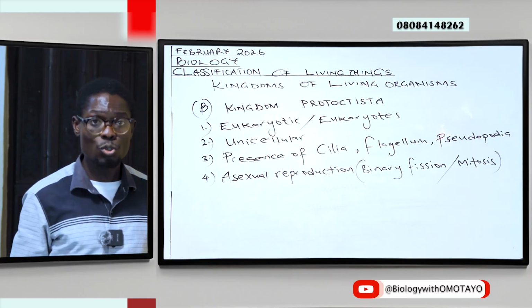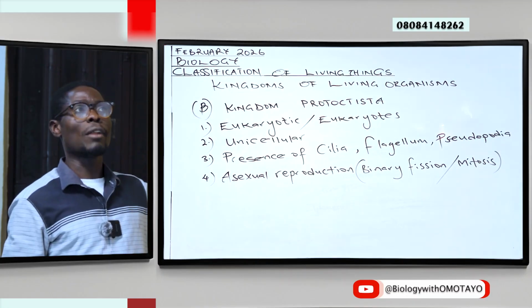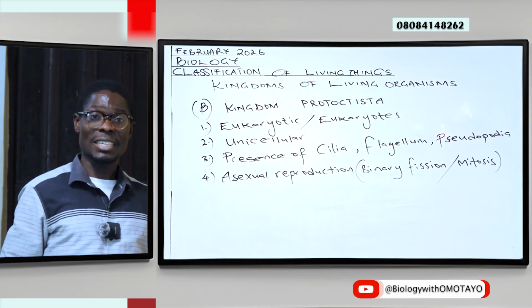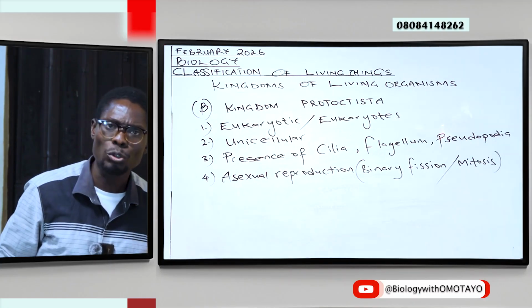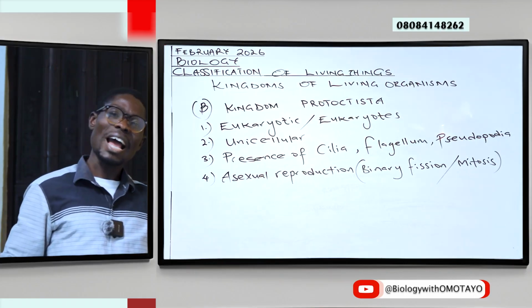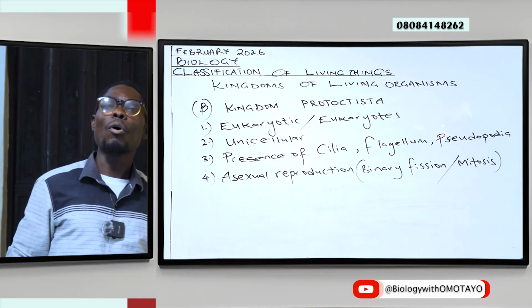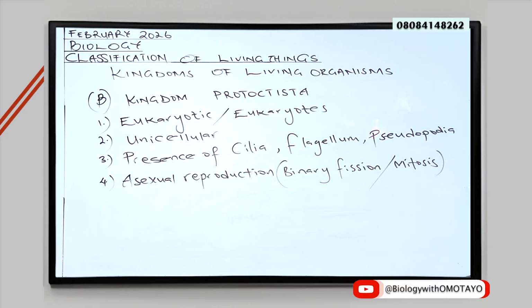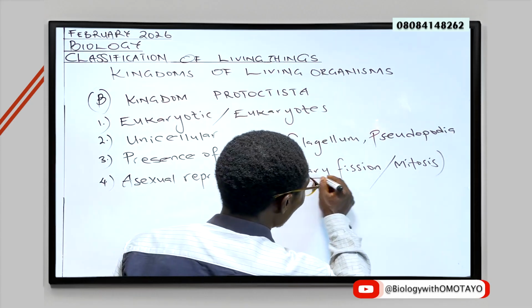Binary, two. Remember earlier when we were looking at Kingdom Monera, we said members of that kingdom cannot reproduce sexually. They can only reproduce asexually. The mode of asexual reproduction for Kingdom Monera is binary fission.